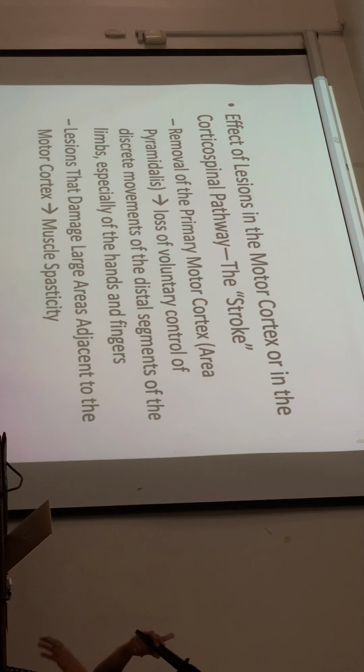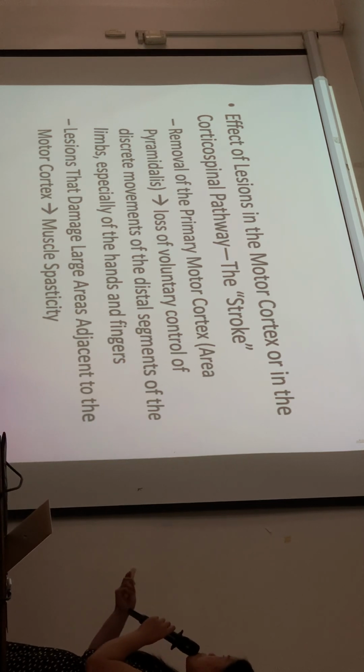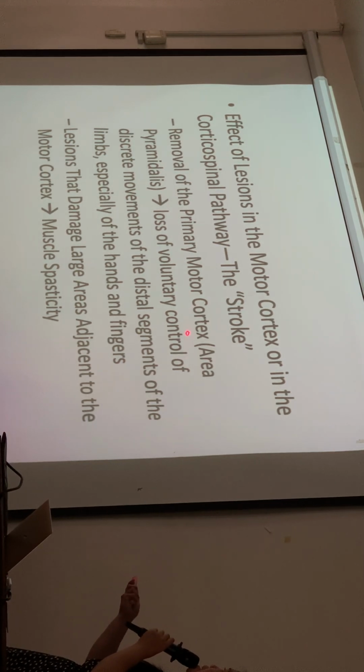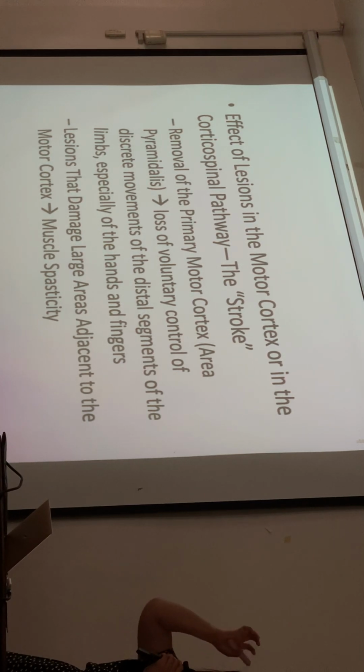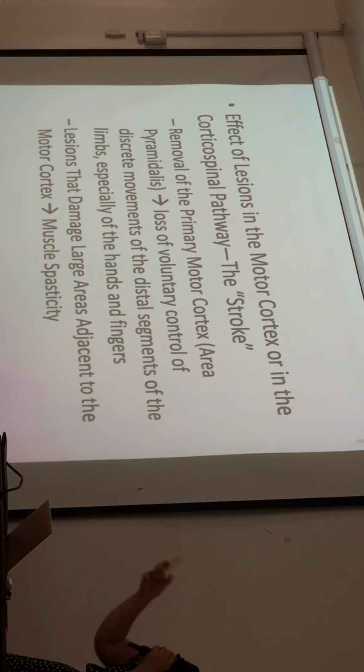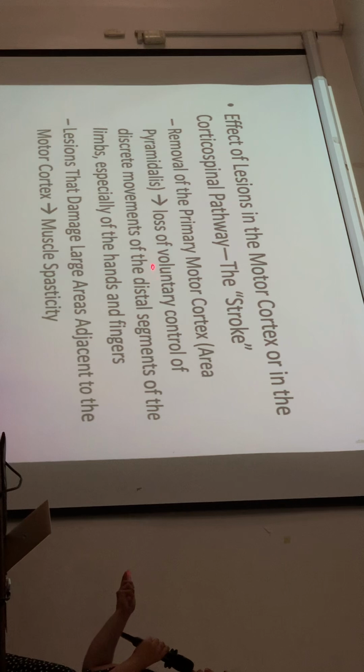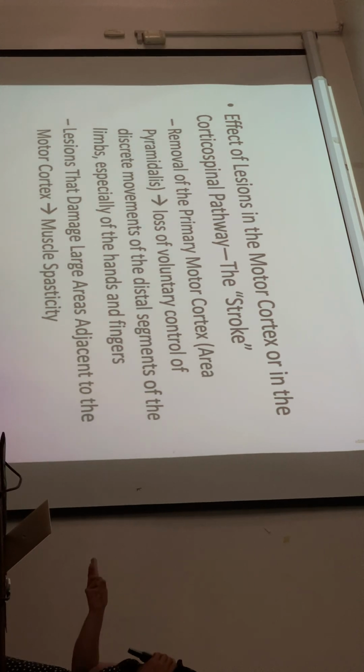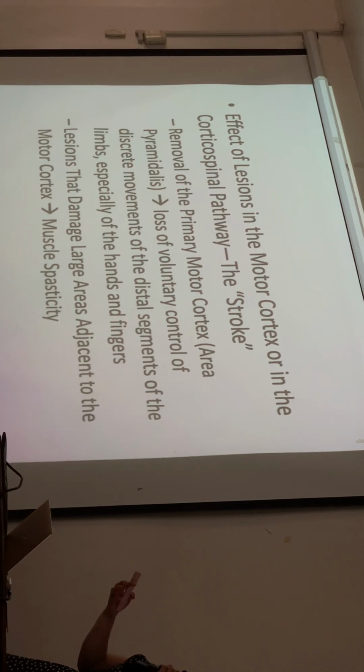So, for example, removal of the primary motor cortex or the area pyramidales, or there is a blood clot there, so that part in the motor cortex is ischemic. So there is loss of function, there is no blood flow going there. There is loss of voluntary control of discrete movements of the distal segments of the limbs, especially of the hands and fingers. So this is why you see your patients paralyzed and can't move.